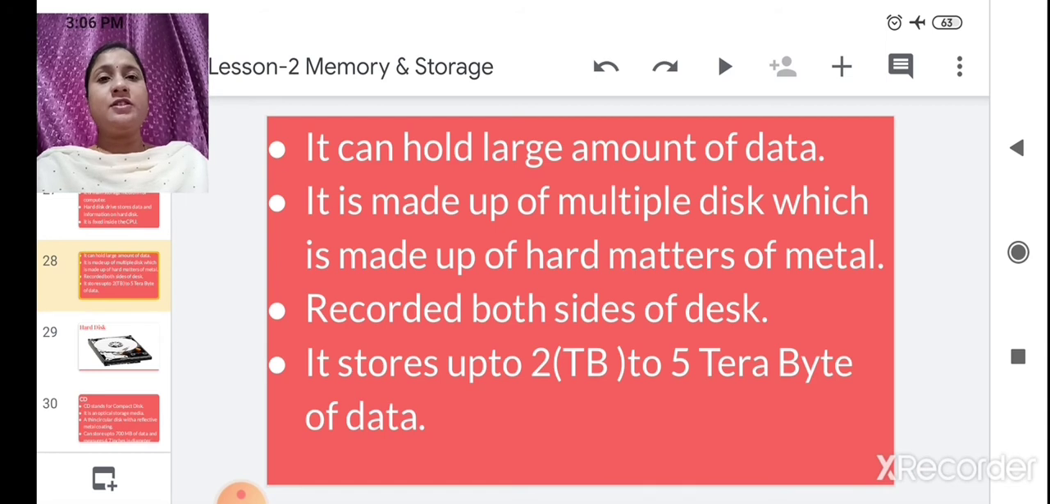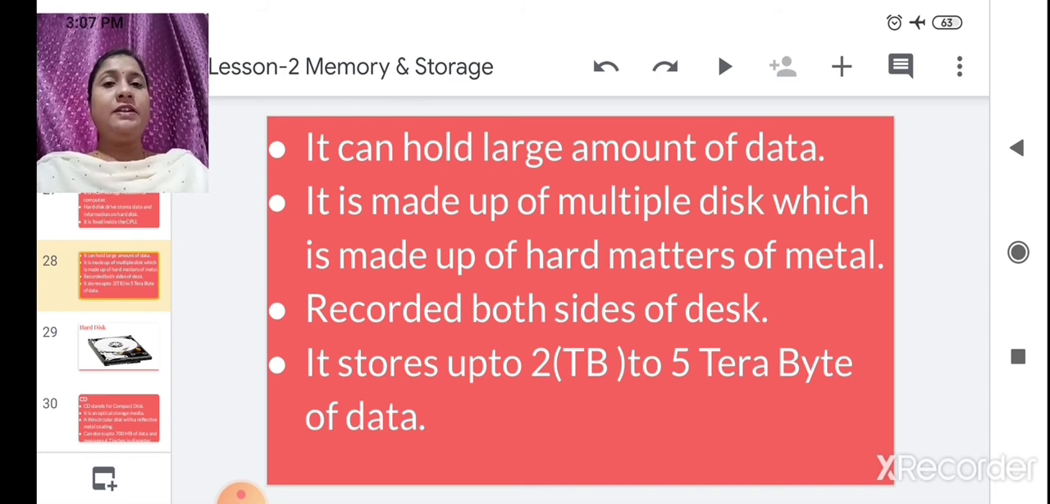What is a terabyte? We have learned in the previous class that it is a memory size. We have bits, bytes, KB or kilobytes, megabytes, gigabytes, and then terabytes. So it increases the capacity of the hard disk.